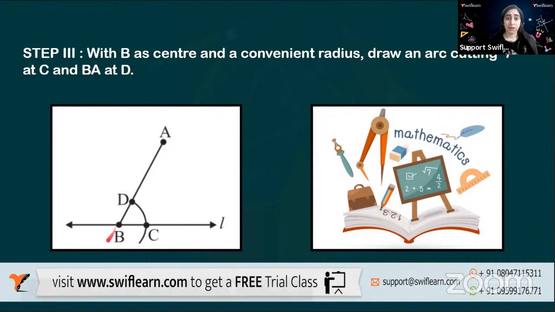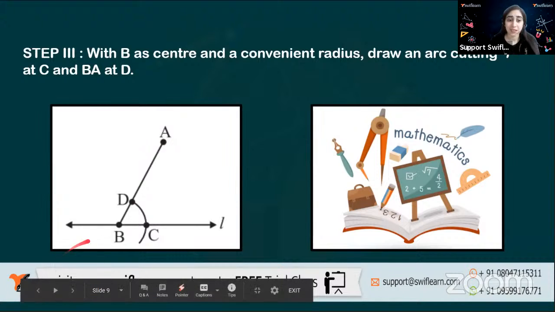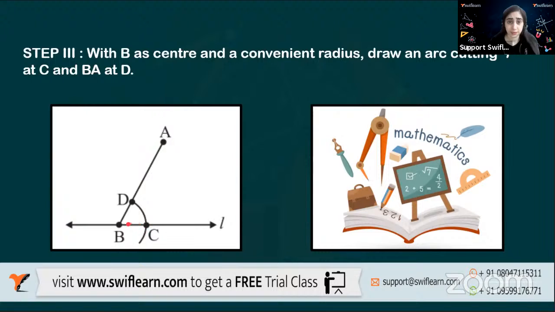After that, we'll cut the line at C. I'm taking this distance as my required BC. I put the compass pointed point here, and this is an arc which I'm making.